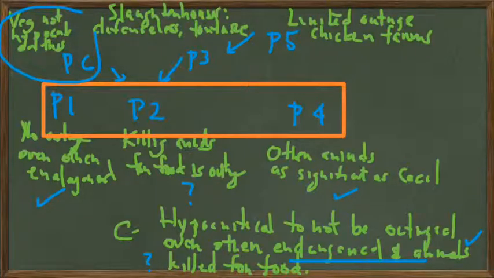Now about the groundedness. So, as noted, the premises 1, 2, and 4 do support that there should be as much outrage over the killing of other endangered animals as there was over the killing of Cecil the lion.